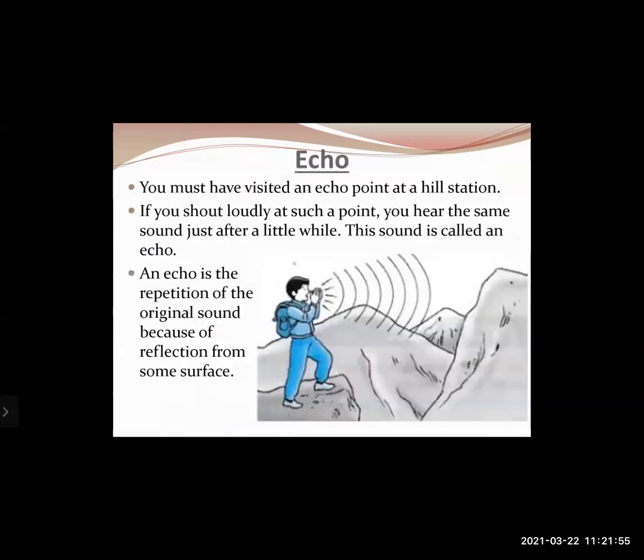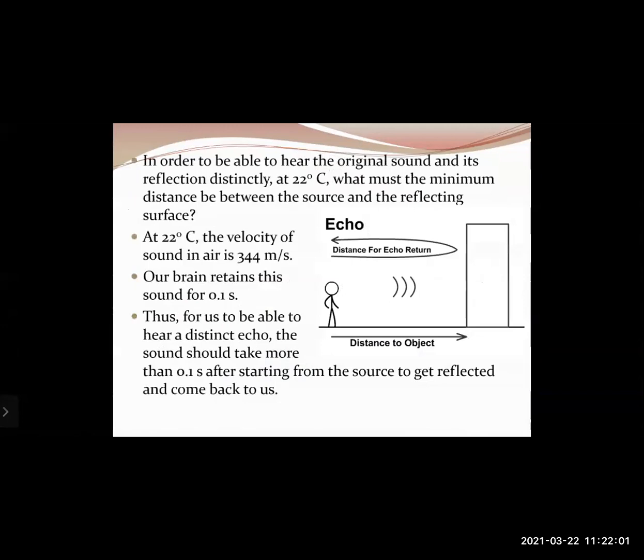Then next was about echo. An echo is a repetition of the original sound because of reflection from some surface. We had studied that at 22 degrees Celsius, the velocity of sound in air is 344 meters per second, and our brain retains any sound for a time interval of 0.1 seconds.